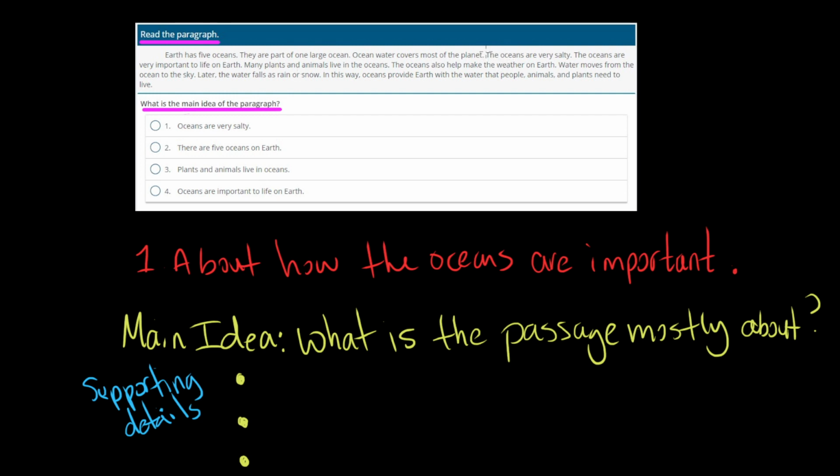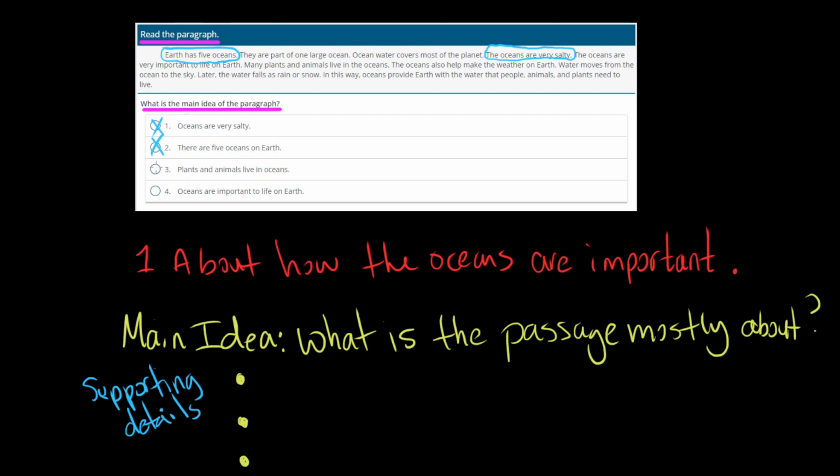Here it does say that the oceans are very salty. Okay, but does it talk about why oceans being salty are important? It does not. Okay, so we know it's not going to be that one. Okay, there are 5 oceans on Earth. Well, it does say that right there. But can we find details as to why Earth has 5 oceans and why they're important? Not really, at least related to this question. Okay, there's no information about 5 oceans on Earth.